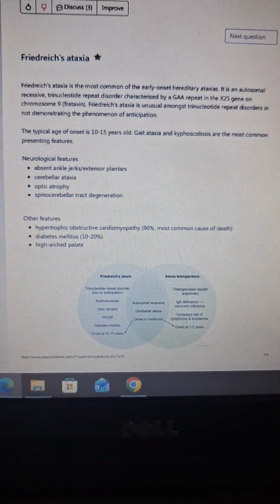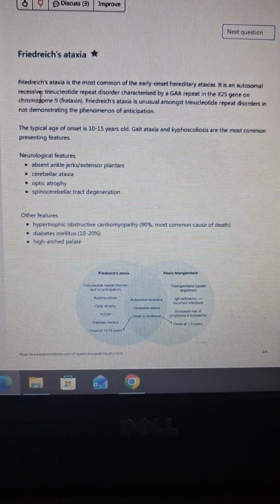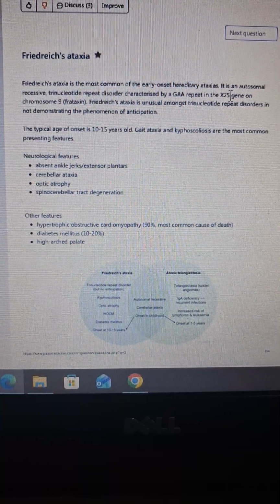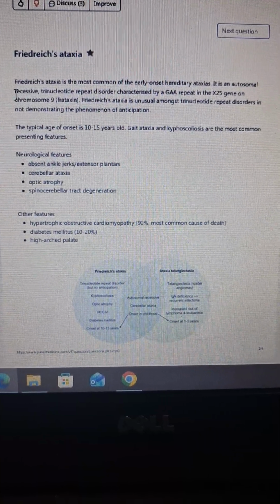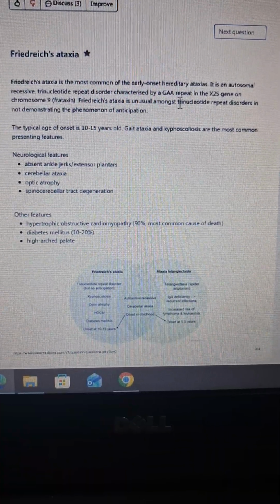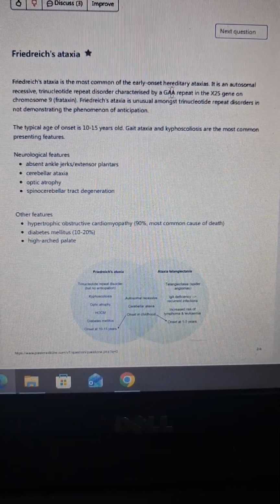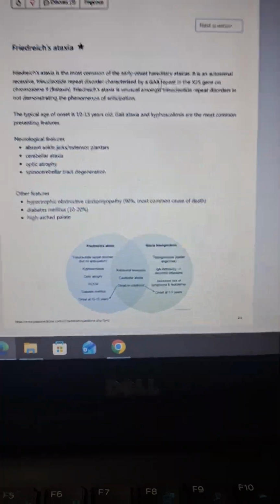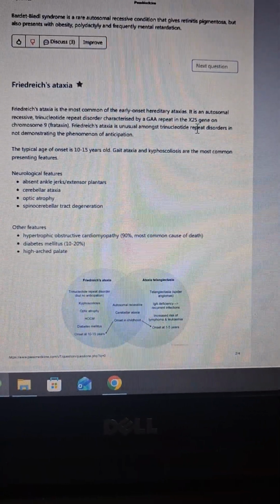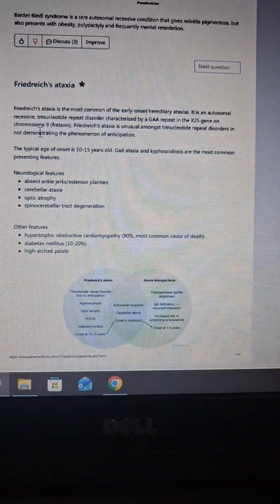Hello everyone, let's just quickly go through Friedreich ataxia. Friedreich ataxia is the most common of the early onset hereditary ataxias. It is autosomal recessive, AR. Remember that Friedreich sings, "Friedreich ga," so he will make a sound. Friedreich GAA repeats in the X25 gene on chromosome number 9.